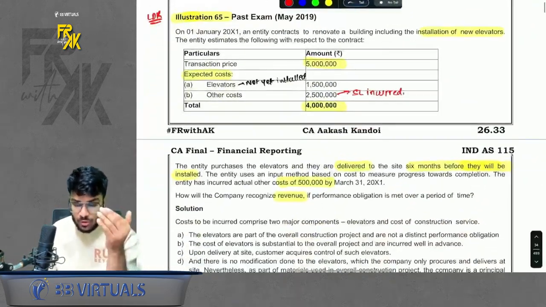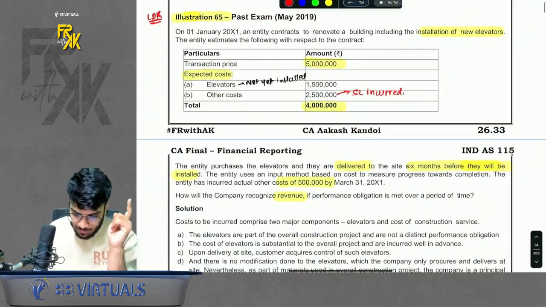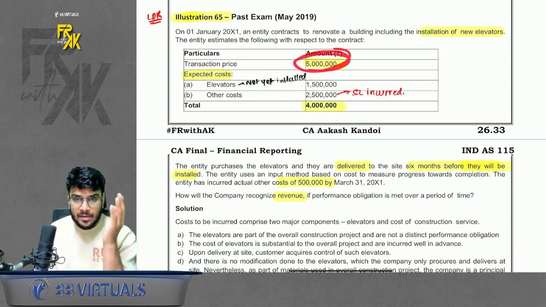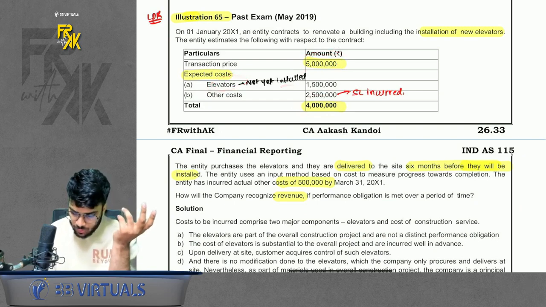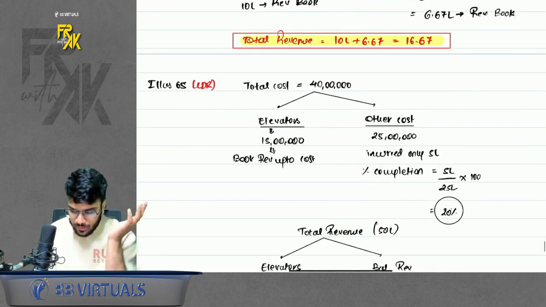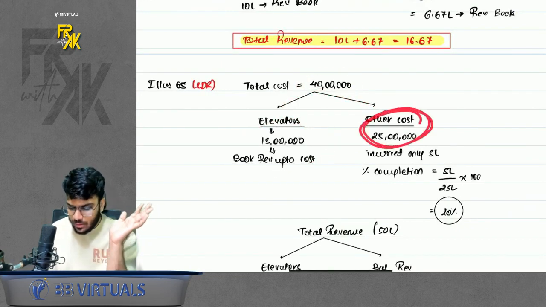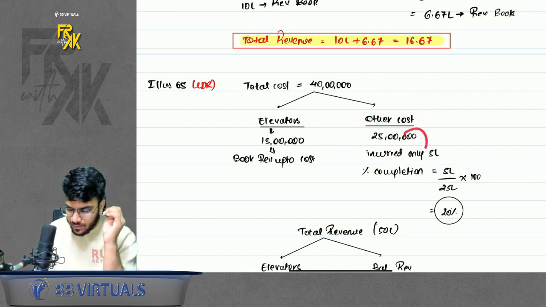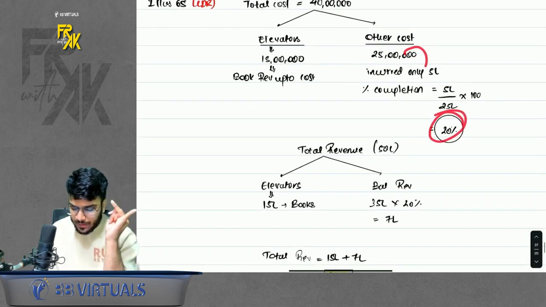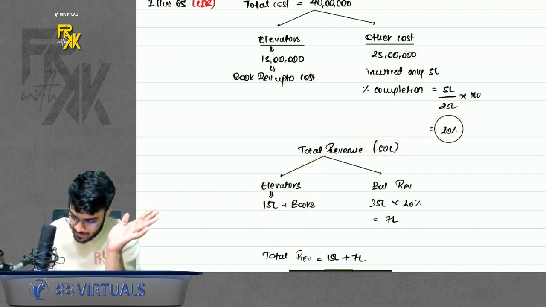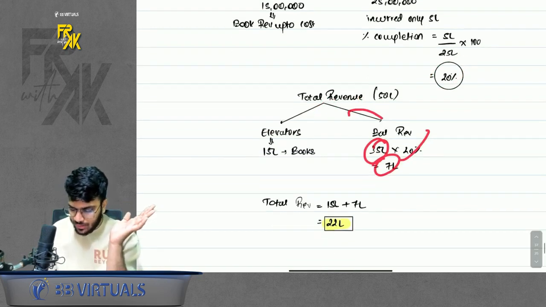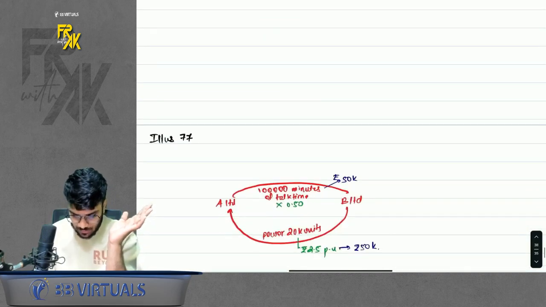Based on this, we have one question also which you solved in class, in case you remember. The revenue is 50 lakhs, cost is 40 lakhs, for elevator it is 15. Out of the remaining 25, you incurred 5 lakhs. How to book this? Simple. Out of 40, bifurcate into elevators and other cost. Elevators separate, other cost balance 25, out of which 5 we incurred. So the percentage is 20%. In revenue also, out of 50, first book up to elevators 15 lakhs. On balance 35 apply 20%, that is 7 lakhs. So total revenue we will book is 22 lakhs. Is this clear to everyone?